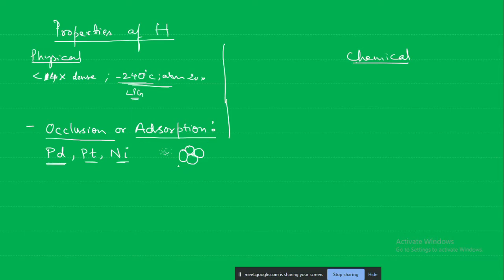You know that metals form crystal shapes, they are not amorphous. So whatever gaps are there inside that crystal structure will be used for trapping this hydrogen gas.